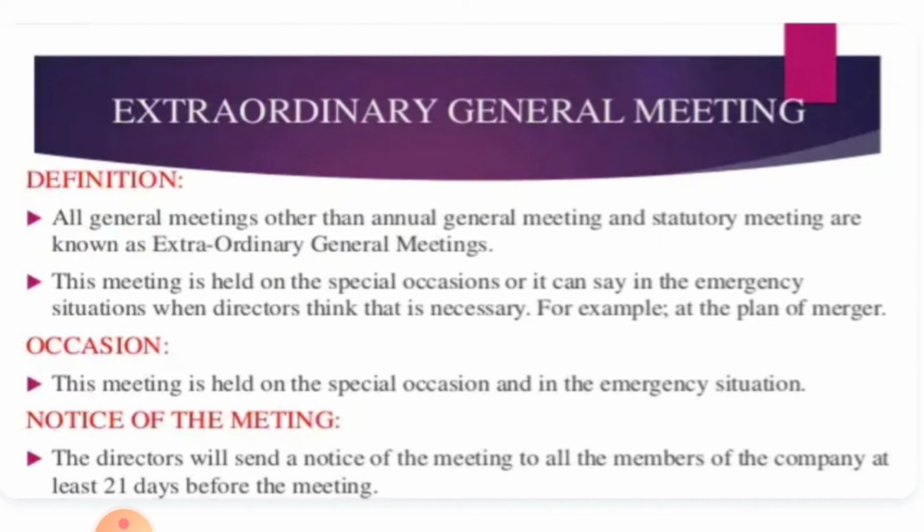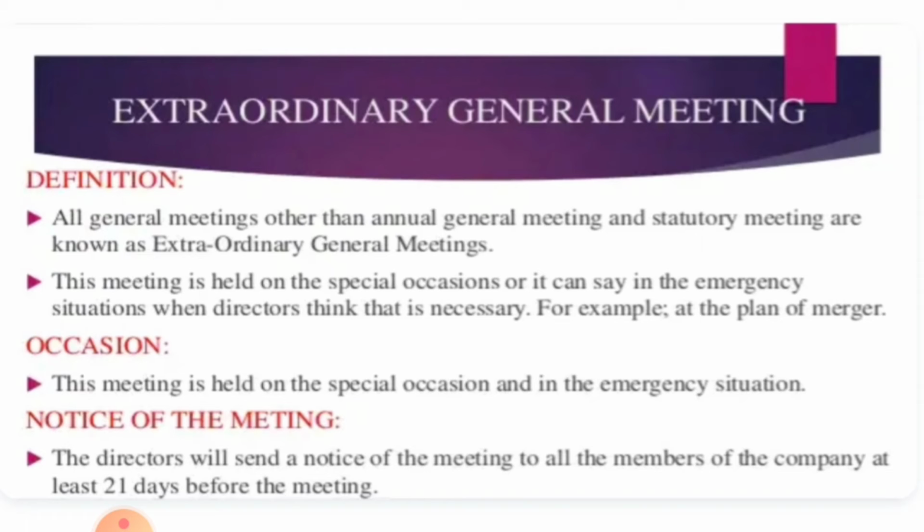So the third category is the extraordinary general meeting. Now let us see the definition. All general meetings other than the annual general meeting and statutory meeting are known as extraordinary general meetings. This meeting is held on a special occasion, or we can say in emergency situations, when directors think that it is necessary. For example, at the plan of merger, amalgamation, etc. So this meeting is held on a special occasion and in emergency situations.